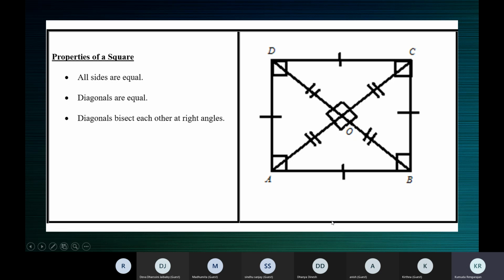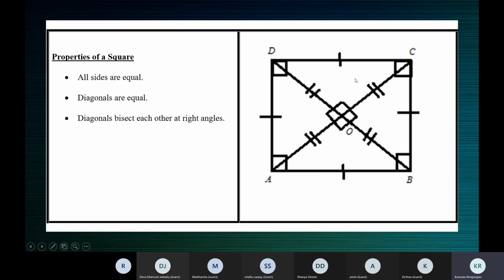Adjacent sides will have a common vertex. So when you take up the adjacent sides AB and AD, they have a common point A. That letter A is the common vertex.